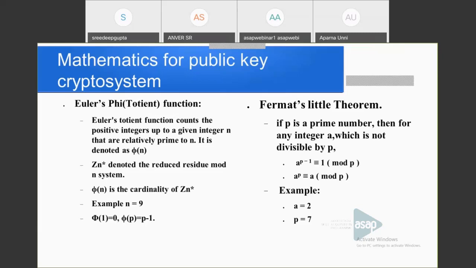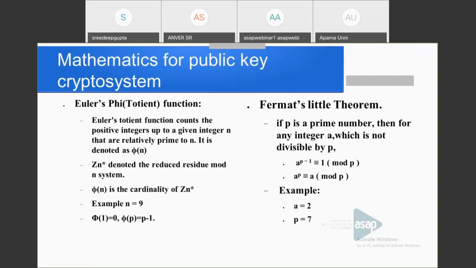Here consider the example n equal to 9. Zn star will contain 1, since GCD of 1 and 9 is 1. 2 is there. Then 3 is not there because GCD of 3 and 9 is 3. 4 is there, 5 is there, 6 is not there because 3 is the GCD of 6 and 9. 7, 8.